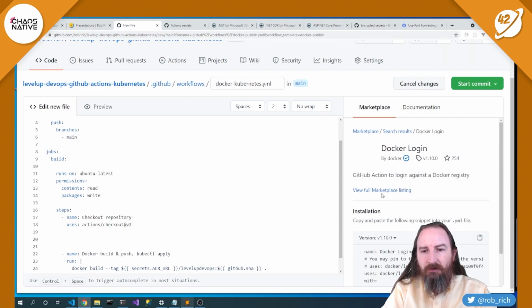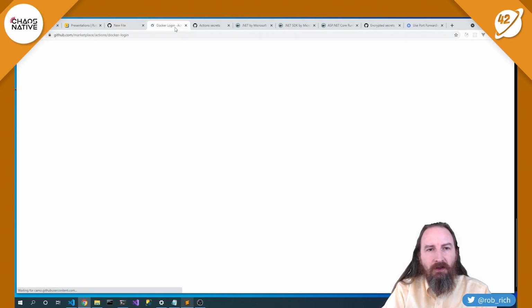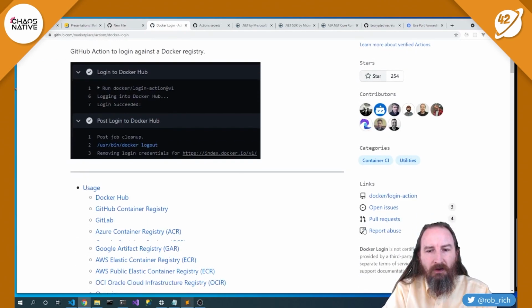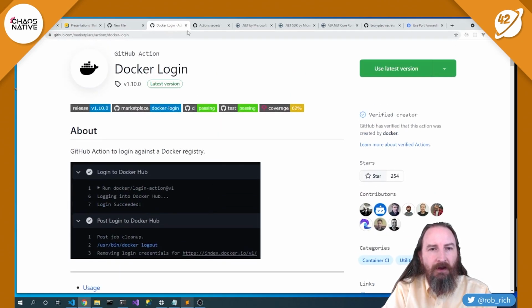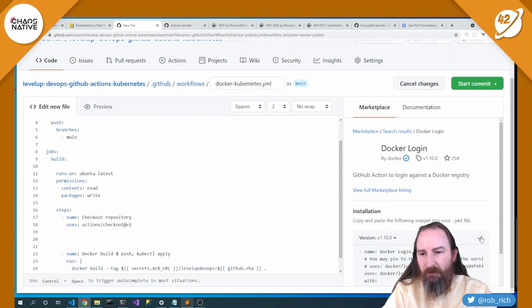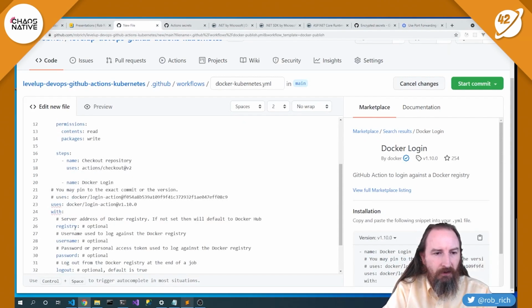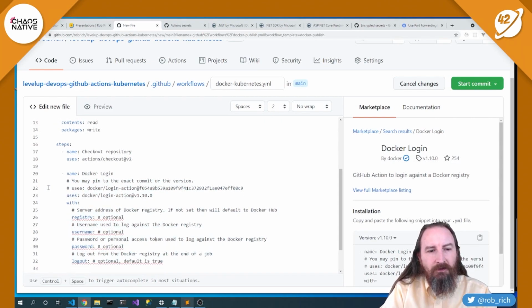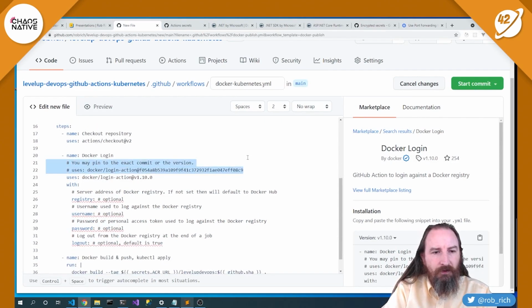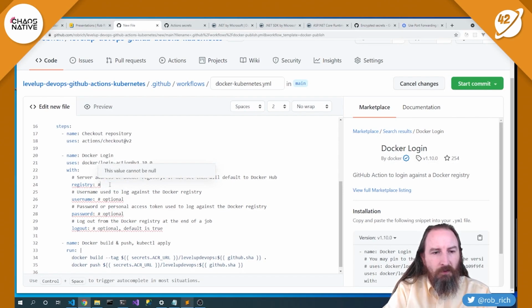I could pull into the full marketplace listing and take a look at the details. It's not uncommon to get from there into the GitHub repository that includes this content, but that's the action that I need to grab. So let's grab this YAML and let's set it in place right here. I will need to indent it a little bit to get that lined up. There we go. Now we need to log in to our registry. So what's our registry? Well, we happen to have a secret for that. So let's say secrets.ACR_URL. There's our registry URL.